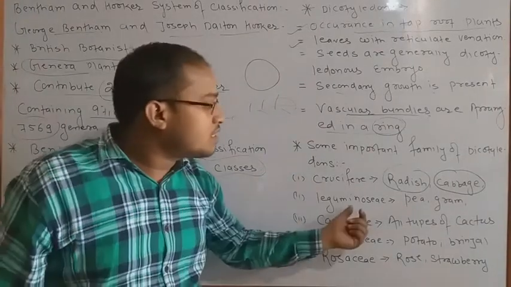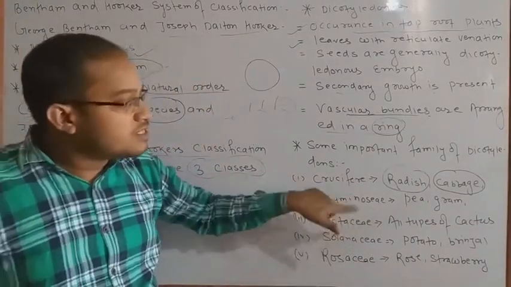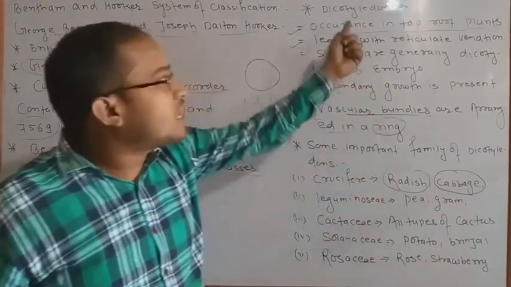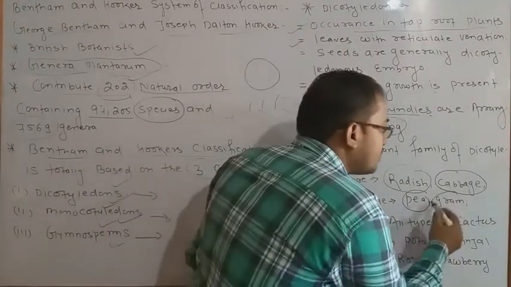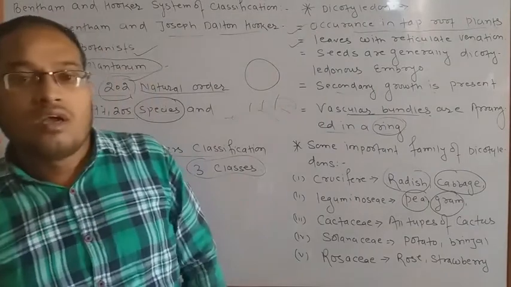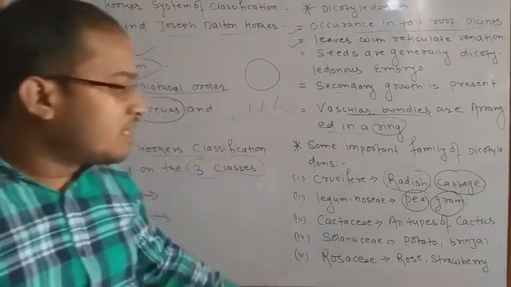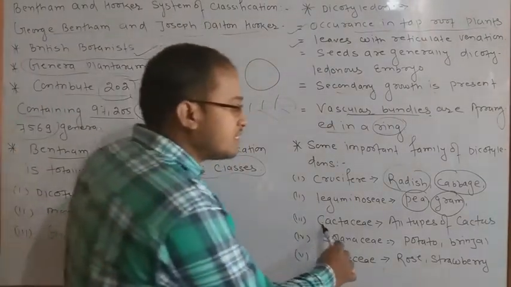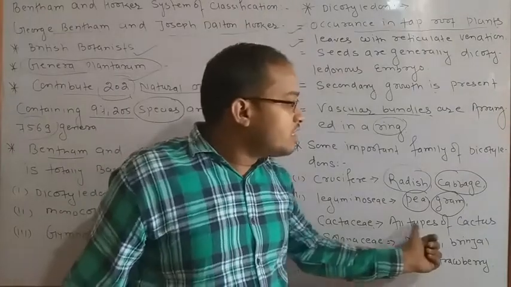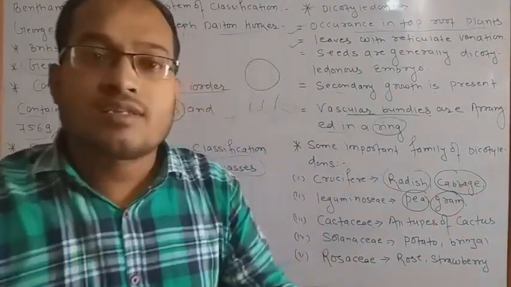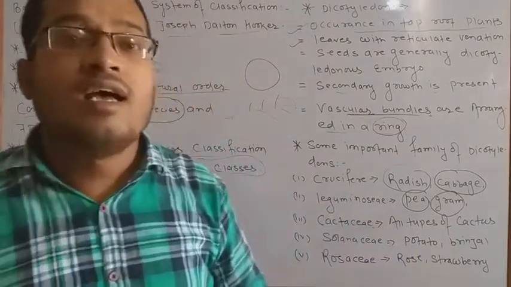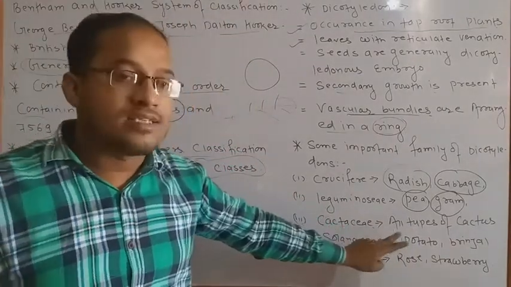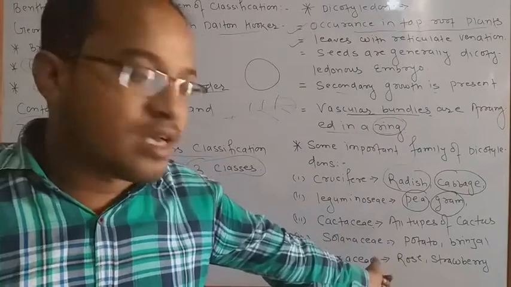Second, if we talk about leguminosae, leguminosae is a special family of dicotyledons. It includes pea and gram. Apart from that, we have to discuss cactaceae. Cactaceae means all types of cactus. All the cactus, which are generally found in dry and desert areas, come in the family cactaceae. We also know it by the name cactaceae.